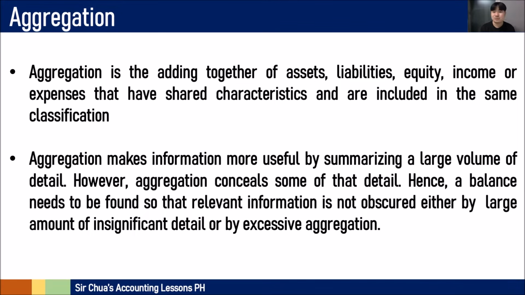Because you summarize a large volume of detail. However, you have to properly balance how much aggregation you do when items have shared characteristics, because aggregation conceals some of that detail. A balance needs to be found so that relevant information is not obscured either by a large amount of insignificant detail or by excessive aggregation. Kasi kapag masyado naman hindi ka nag-aggregate, masyadong marami yung details na nakalagay na sobrang similar lang naman din ng characteristics, you have to aggregate it.